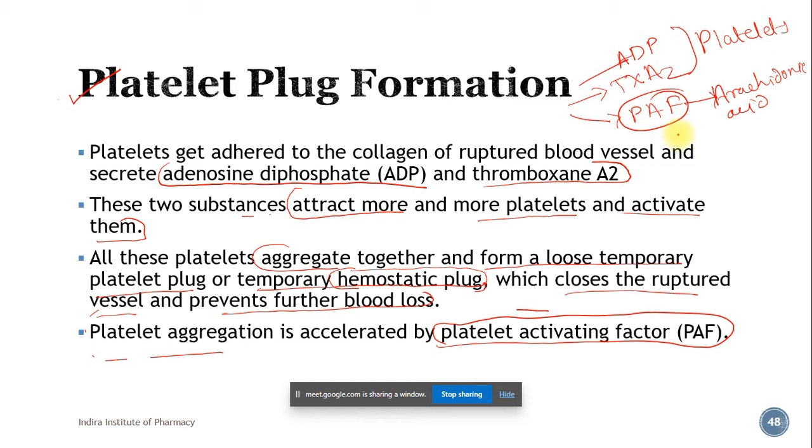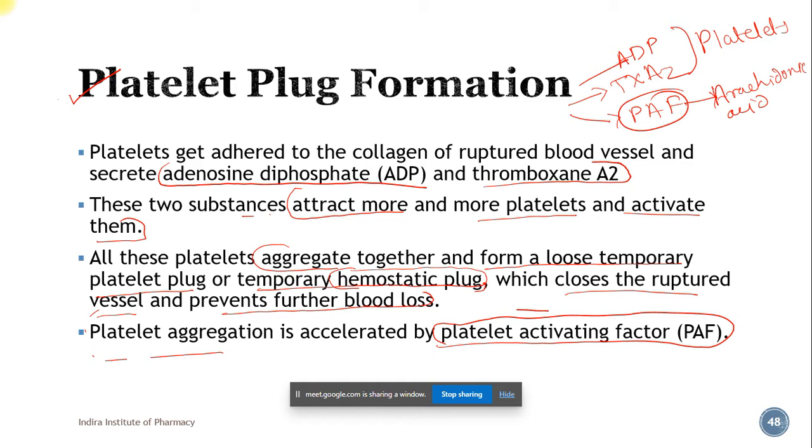These two chemicals bring more and more platelets to that particular site of injury. So these platelets form a loose plug that stops or decreases the loss of blood through that injured portion, by plugging that injured portion.